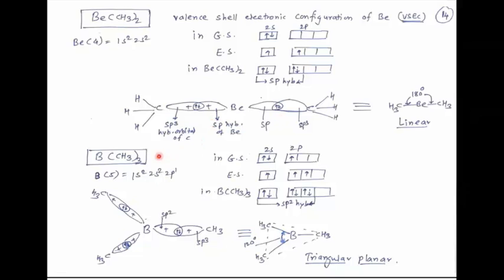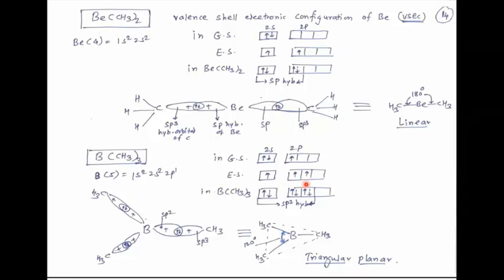Next compound, trimethyl boron. Here the atomic number of boron is 5. Electronic configuration is 1s2, 2s2, 2p1. So in the ground state, 2s contains 2 electrons and 2p contains 1 electron. In the excited state, a 2s electron is promoted into the 2p orbital.